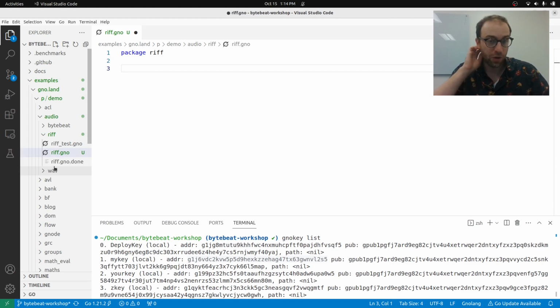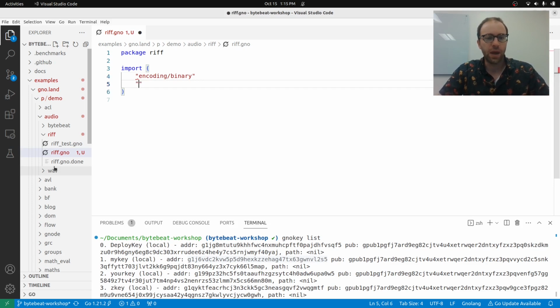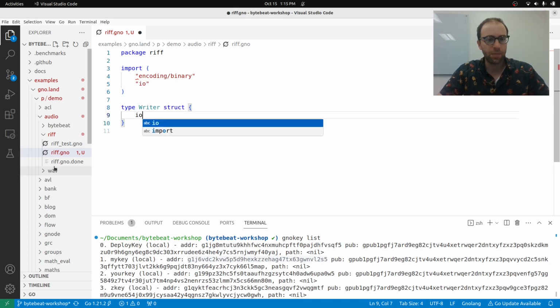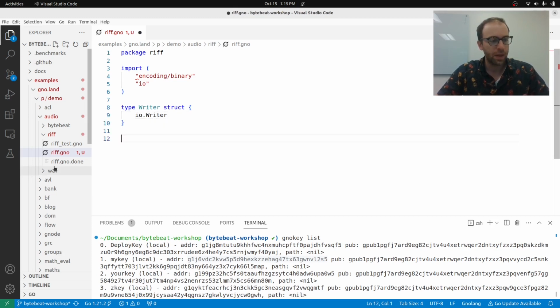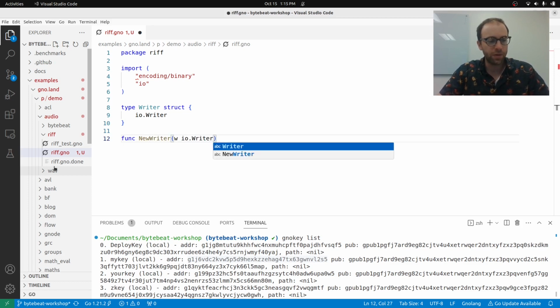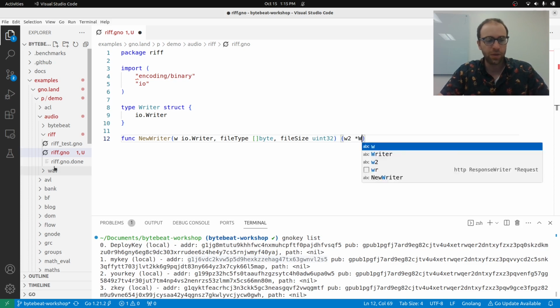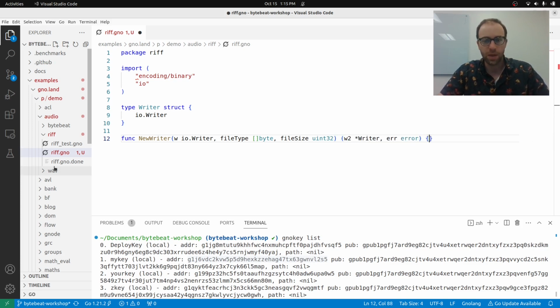This is Gno code, but it looks just like Go code. So it starts with package, and we're going to import encoding/binary. We're going to need io, and then we're going to have a writer wrap. So we have io.Writer, and we'll have a NewWriter. It's going to wrap a writer that's given to it. It's going to take a file type that will be written to the RIFF file, and a file size that will be written to the RIFF file, and it's going to return a new writer or an error. So far, just like Go code.